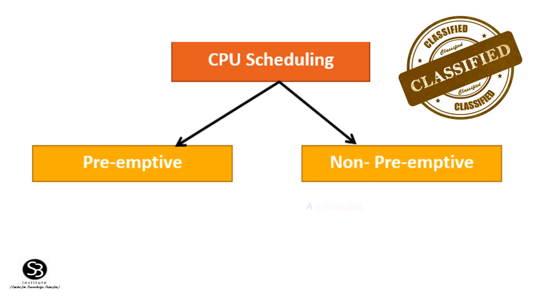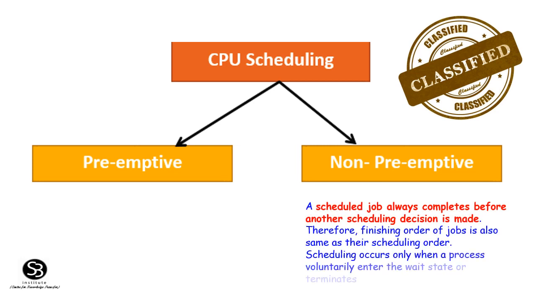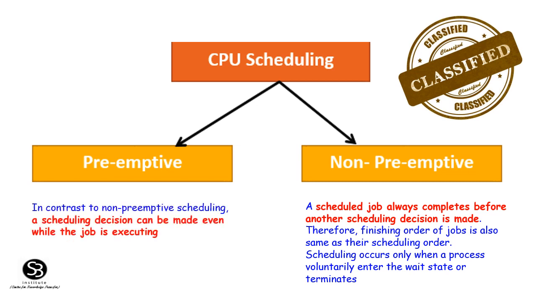Non-preemptive scheduling. A scheduled job always completes before another scheduling decision is made. Therefore, the finishing order of jobs is also the same as their scheduling order. A scheduling decision occurs when the process voluntarily enters the wait state or terminates. Preemptive scheduling. In contrast to non-preemptive scheduling, a scheduling decision can be made even while the job is executing.